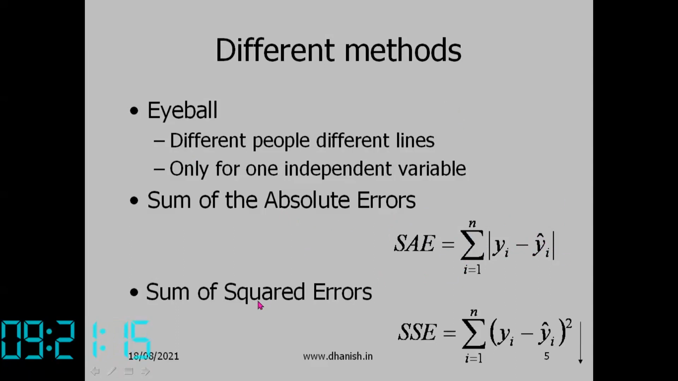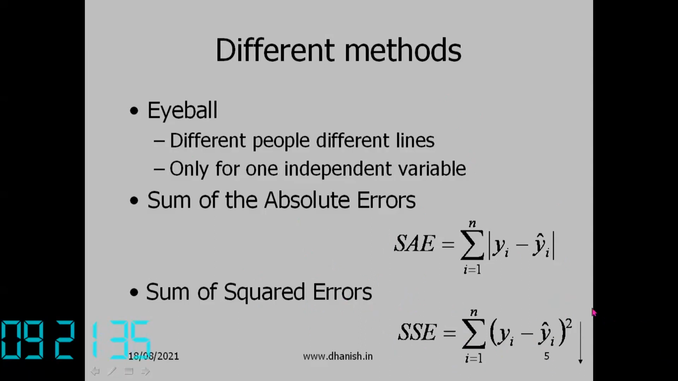Another criterion is that the sum of the squares of the errors should be minimized. The error is yi minus yi cap. So square of that and add it up. That is the least squares criterion, developed by Gauss.